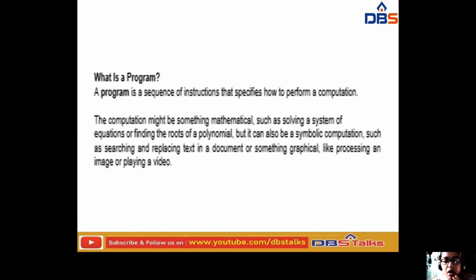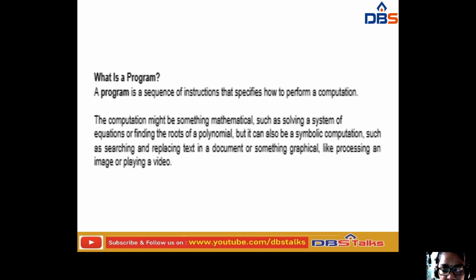So, first of all, you have to learn what a program is. Here is the definition for a program. A program is a sequence of instructions that specifies how to perform a computation. What is the reason that you design a program? Just to perform a computation.